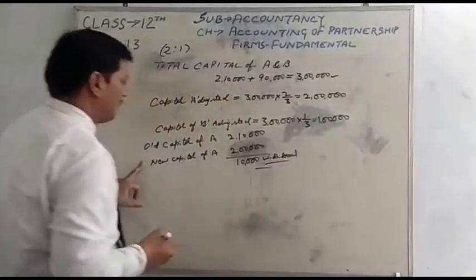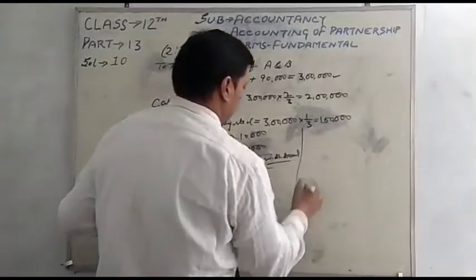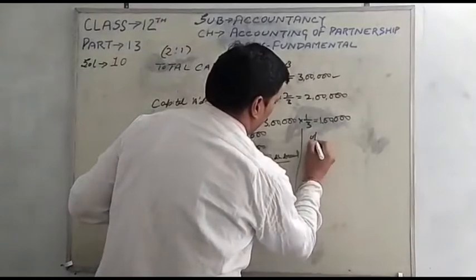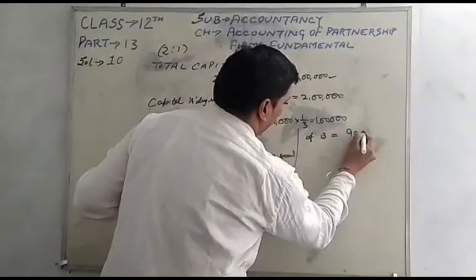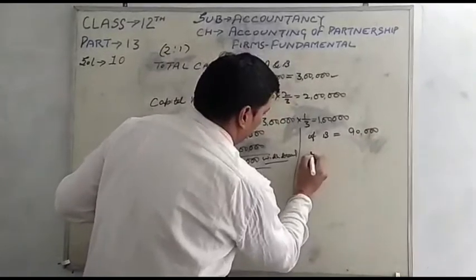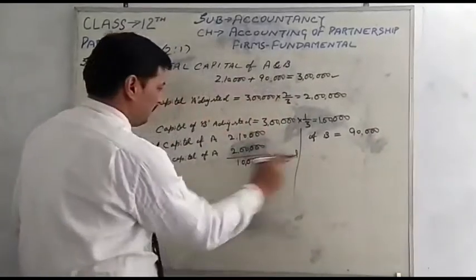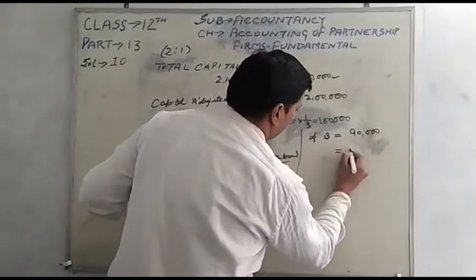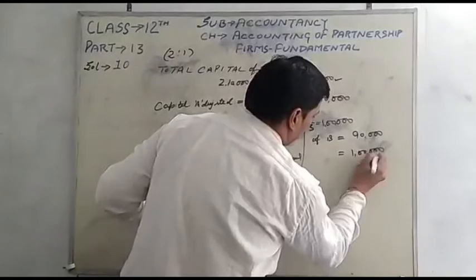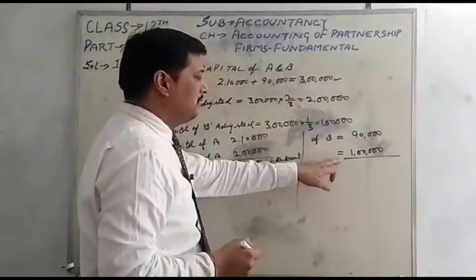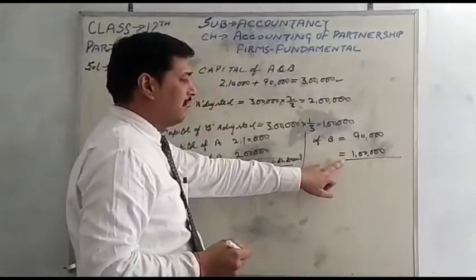Same thing for B: old capital of B is given in the question as 90,000 and the new capital of B is 1 lakh, and they have to maintain the capital as per the new capital.